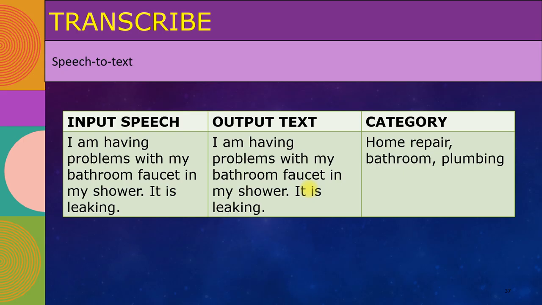So Transcribe has done some interesting work for me here, and based on that, what I could do is say, you know what, this is bathroom specific, it's plumbing, it's home repair. Let me route that into a certain place, and this is what Amazon Connect, in some sense, is doing if you configure it properly. So anyway, just to give you a simple example of what's on our mind when we think about some of these things.